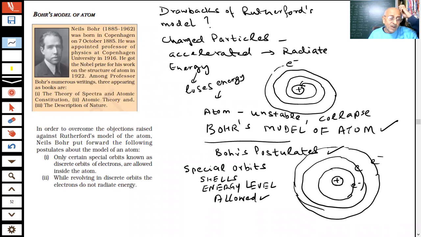So this is important point number two. First, only certain special orbits known as discrete orbits of electrons are allowed inside the atom. Second, while revolving in discrete orbits, electrons do not radiate energy. These two points are very important, students, which were proposed as postulates by Bohr in order to overcome the drawbacks which are there in the Rutherford model of the atom.